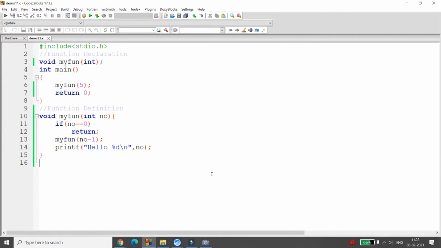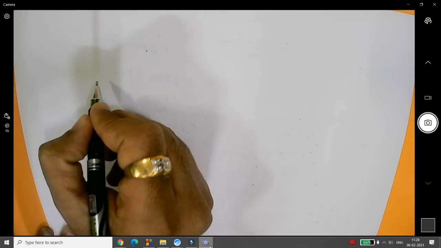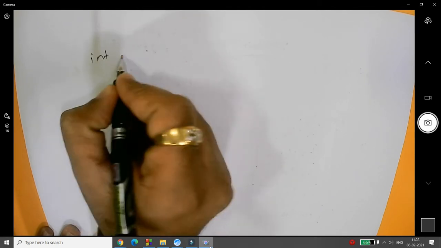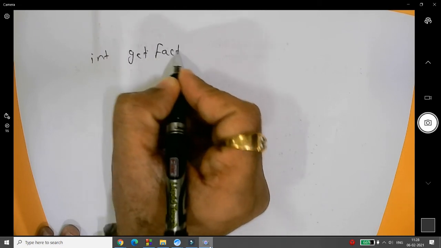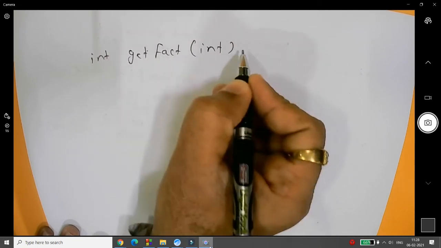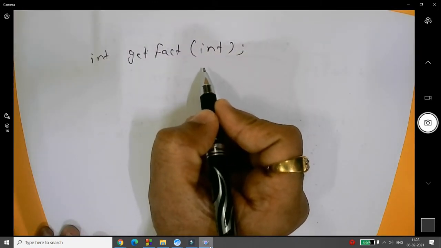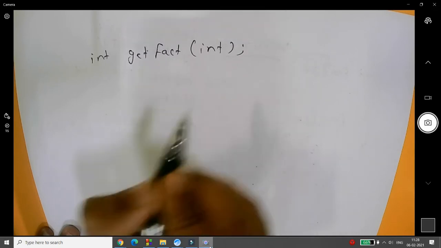Now I want to give you one more example for recursion. Please see carefully. I want to find the factorial of a given number, and for that I don't want to write a function that returns void, but a function that returns an integer. So I'm declaring here one function, integer get factorial of integer. Whenever the user passes any number, I want to calculate the factorial of the given number. So how can we do this?